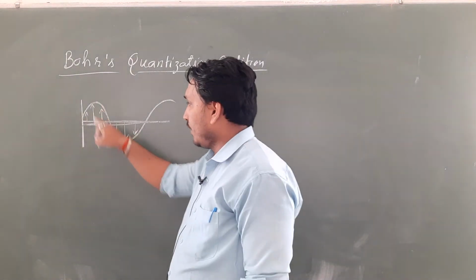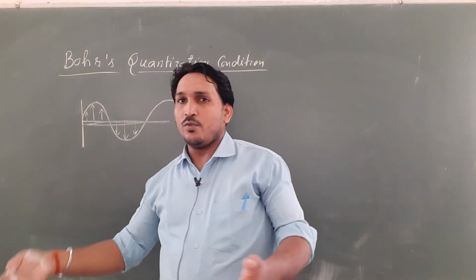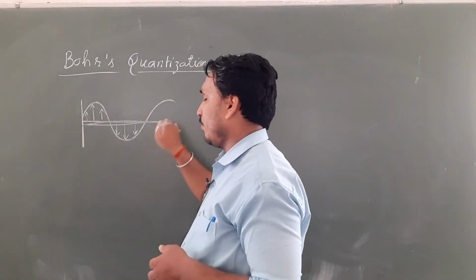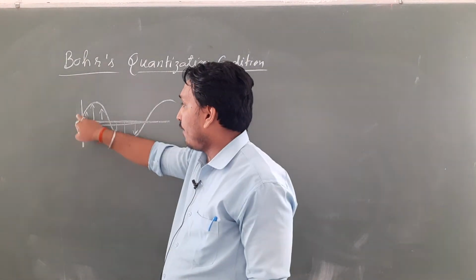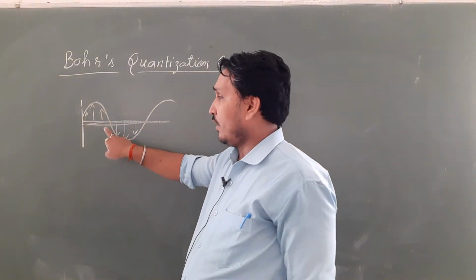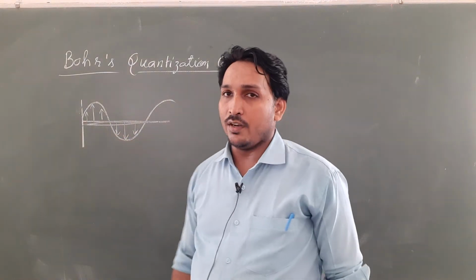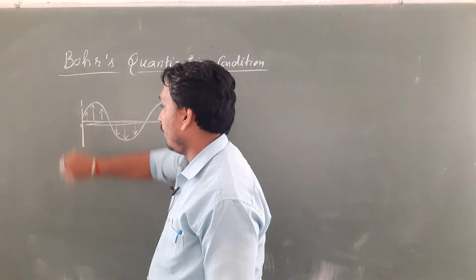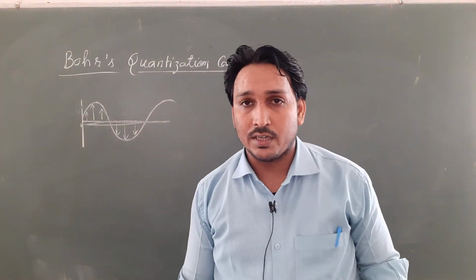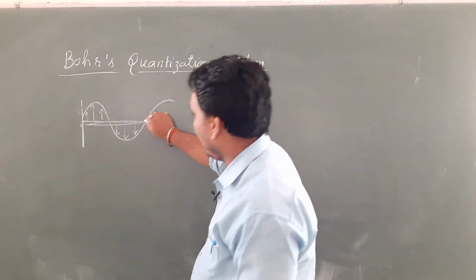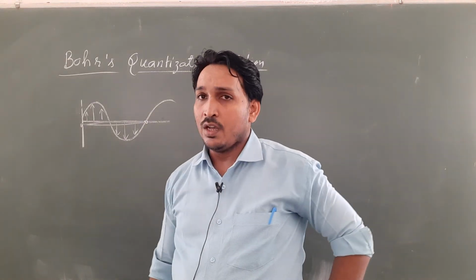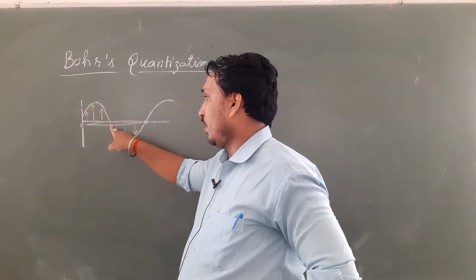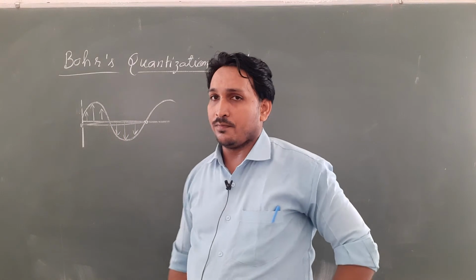Positive energy, suppose it is absorbing; negative energy, suppose it is radiating. So if it starts with the energy E, then here also its energy will be E only, because whatever it has absorbed, the same it has radiated.